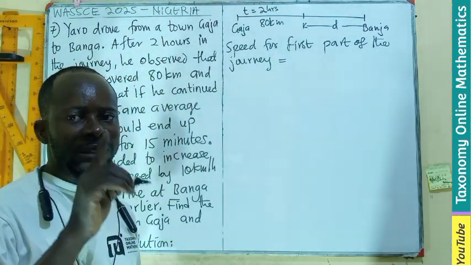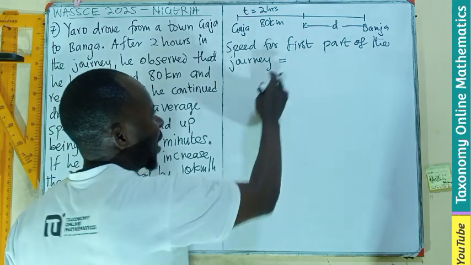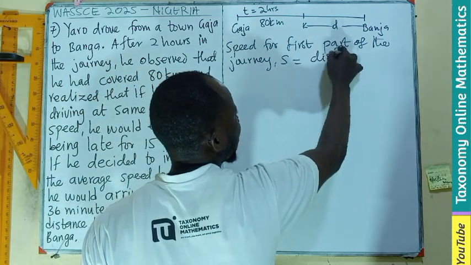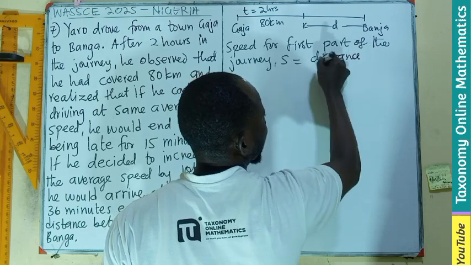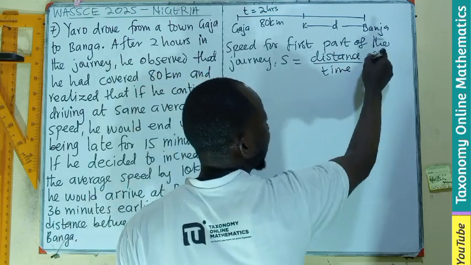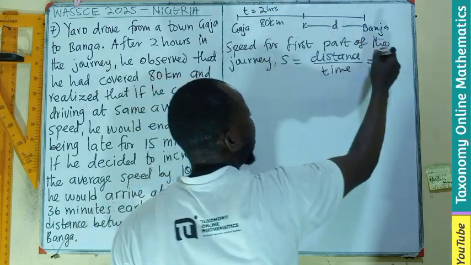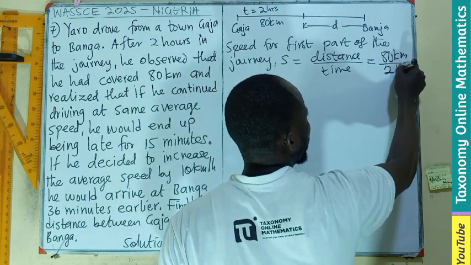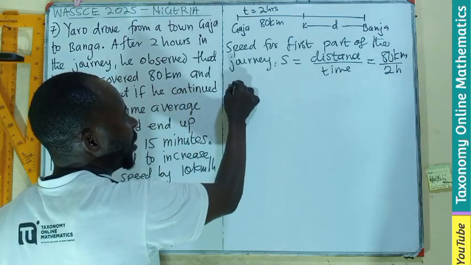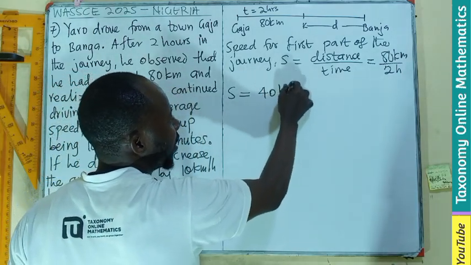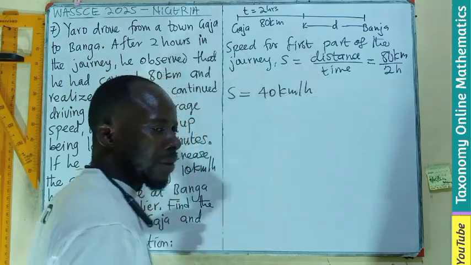Remember, speed equals distance divided by time. The distance covered is 80 kilometers, the time is 2 hours, so our speed for the first part is 40 kilometers per hour.